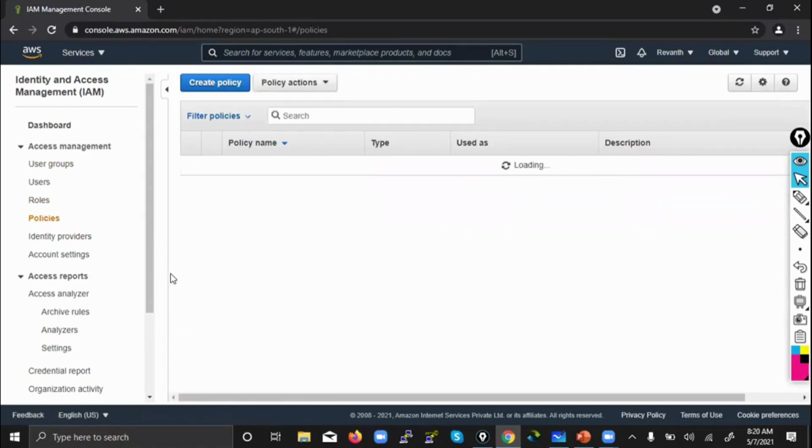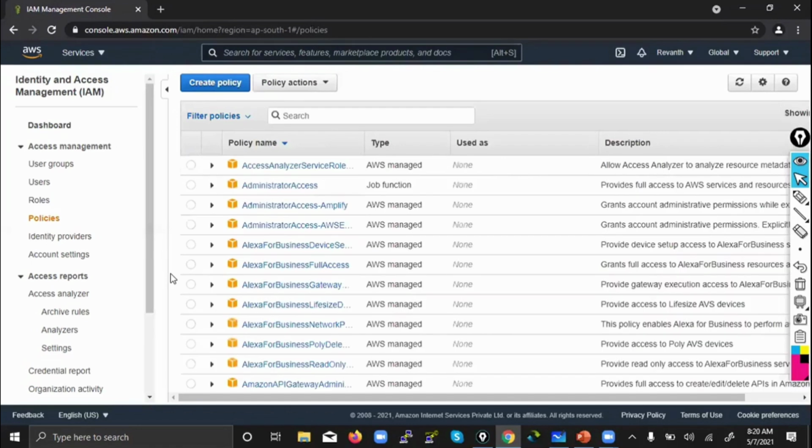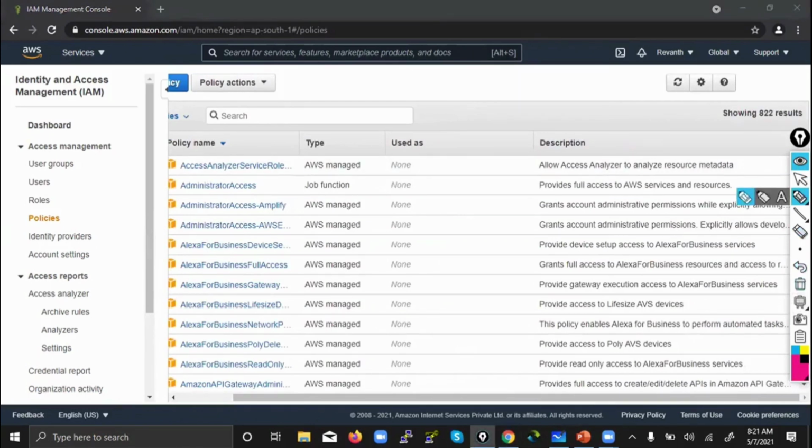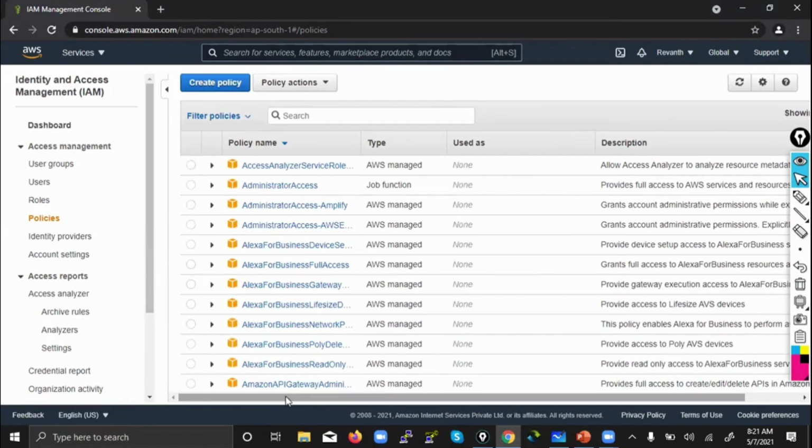So go to policies. All 822, I think 822, right? Yes, all these 822 are AWS managed. Nothing is a custom policy, because yesterday I deleted that custom policy after I created it. So now what I will do, let me create a custom policy first.